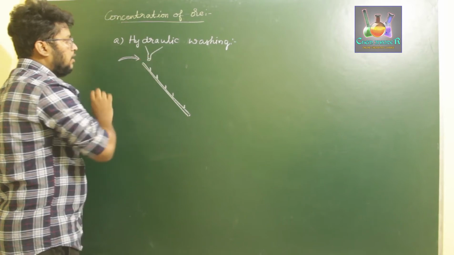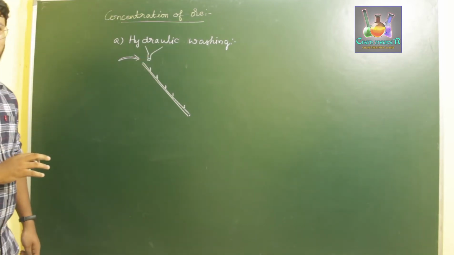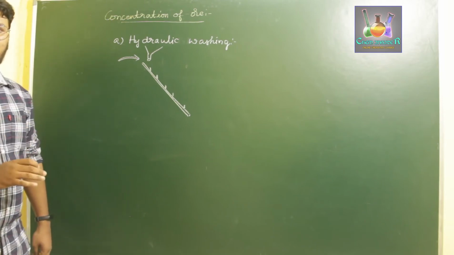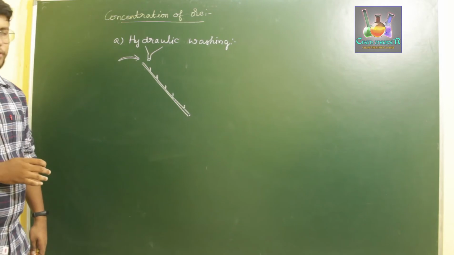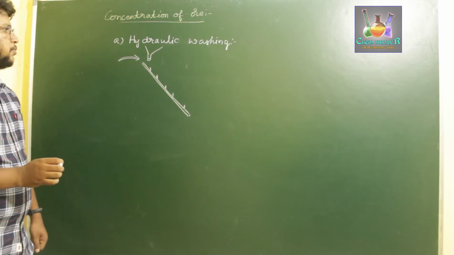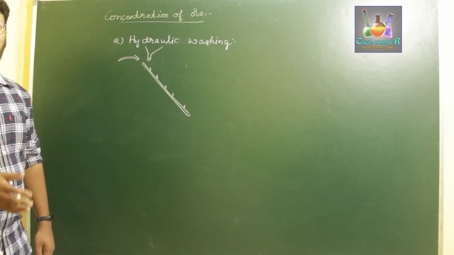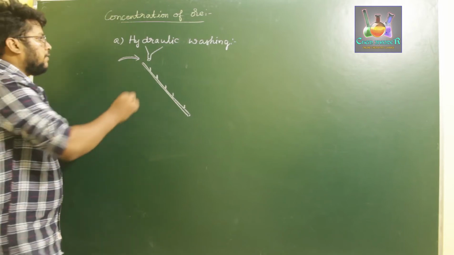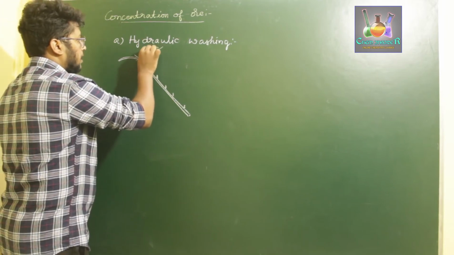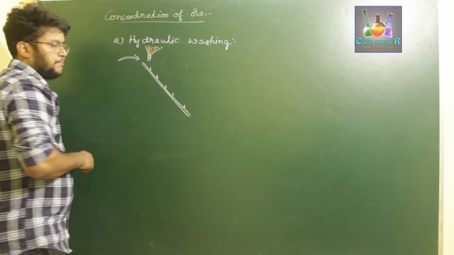In order to start the concentration of ore, we always have to take our metal ore in a fine powdered form. We have to completely powder it finely in order to extract more and more of our metal. So we take our finely powdered ore and run it down on our slantly placed slab.